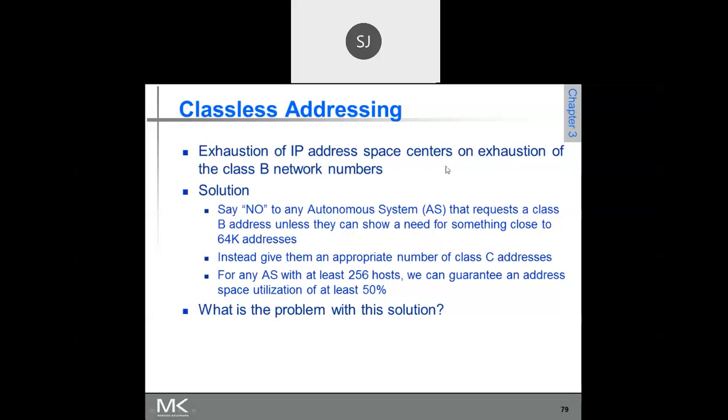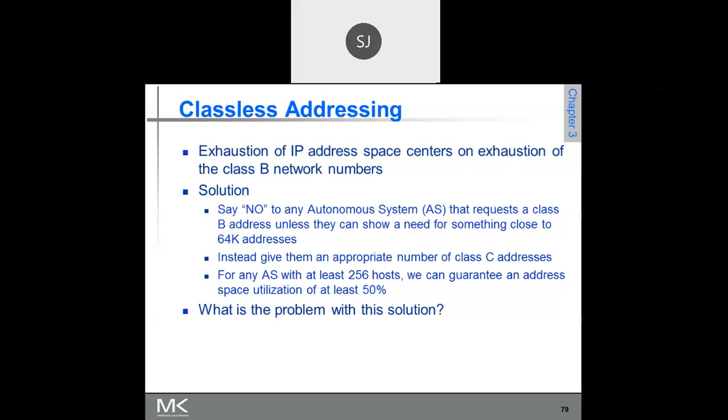Now, exhaustion of IP address space centers on exhaustion of the class B network number, because of what happens here. If an organization goes for a class C network, the number of hosts that class C provides is less. It is only 256, because 8 bits are reserved for host ID, so 2 raised to 8 is 256. That is too small.